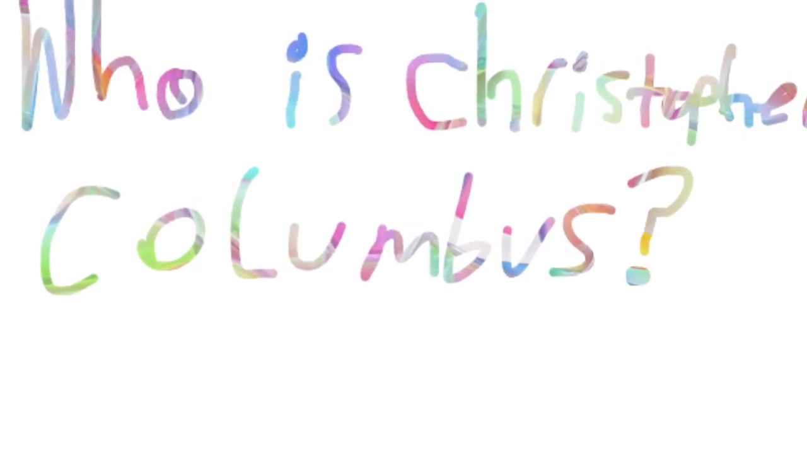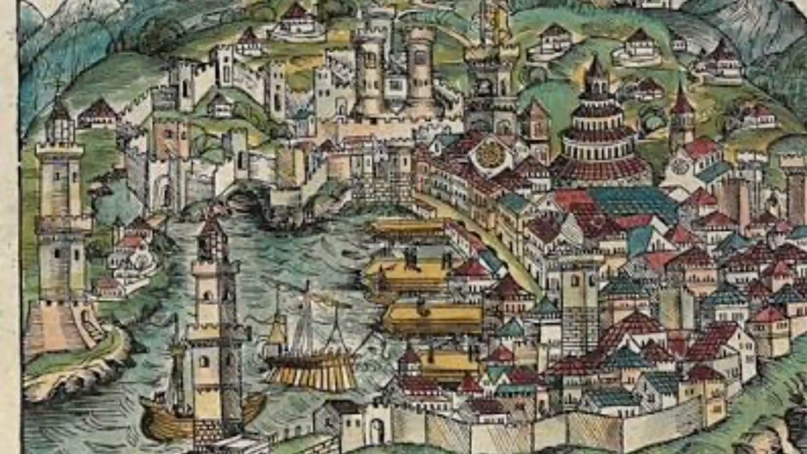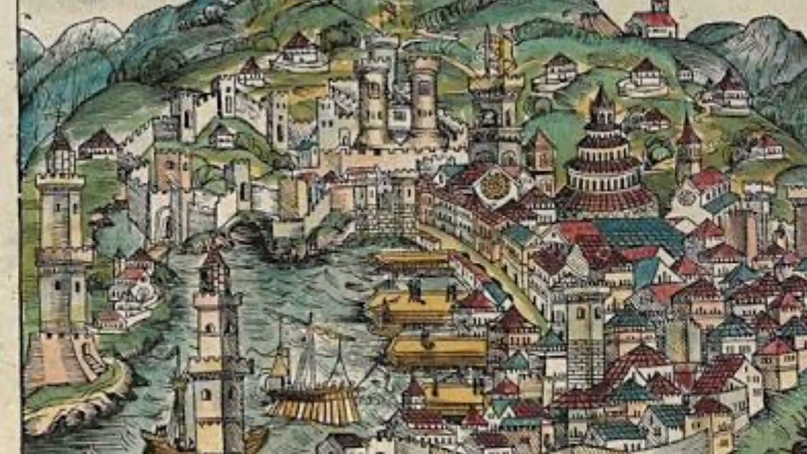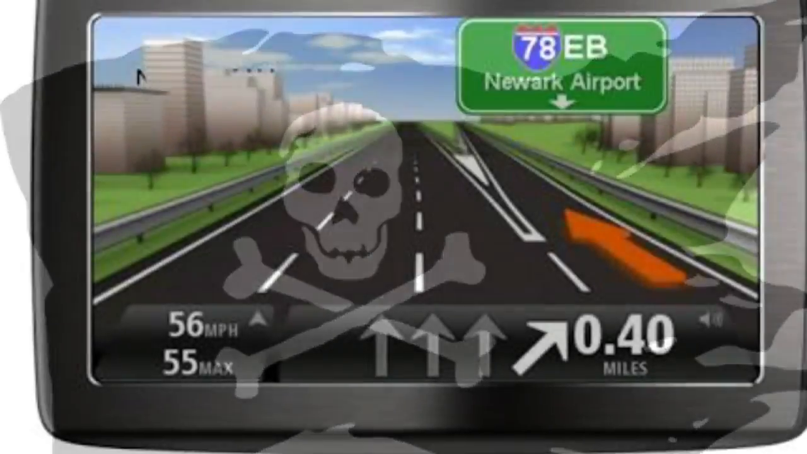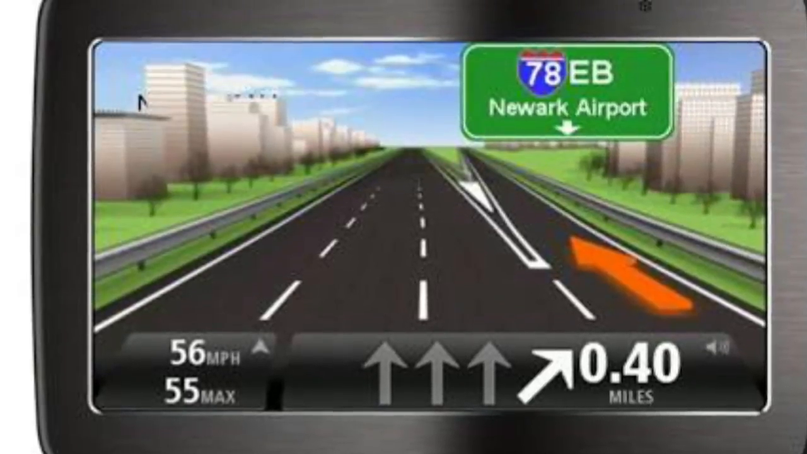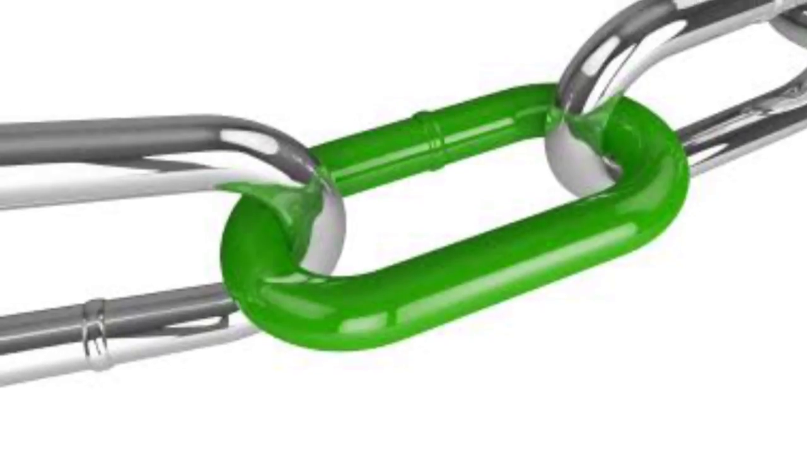Now let's ask a question. Who is Christopher Columbus? Christopher Columbus is an Italian-born navigator who was a citizen of the Republic of Genoa. In his early days, he was a pirate who attacked enemy ships but later progressed into being a navigator for many voyages. He is known for establishing a link between Europeans and the Americas.